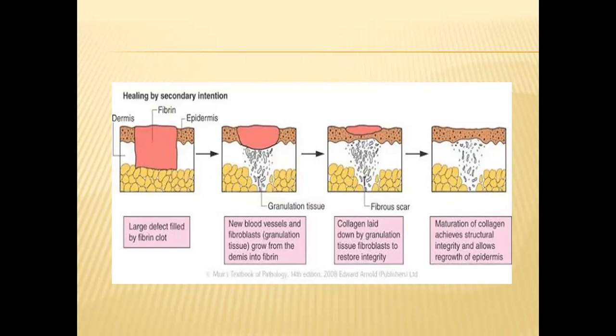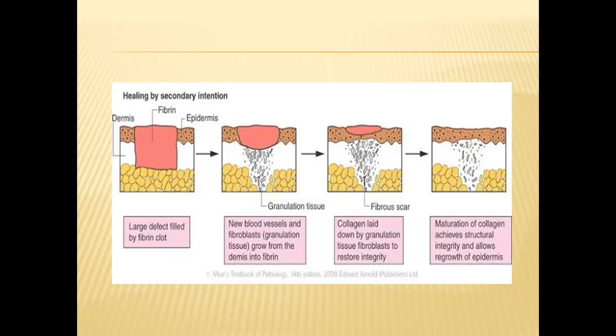In the second photo, the formation of the granulation tissue will be starting up. There will be formation of new blood vessels, and the fibroblasts will take a turn in releasing the collagen matrix, which are very important parts of the granulation tissue. These new blood vessels and fibroblasts grow from the dermis into the fibrin. The growing process does not go from up to down, but from down, slowly up till the skin.